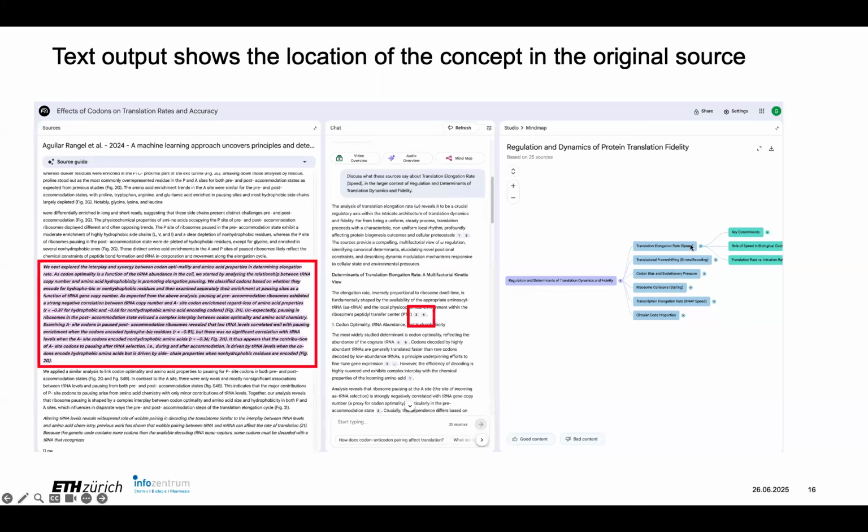So here I've clicked on one of these topics, regulation and dynamics, and I see a summary here, and then I have the citations. When I click on the citation, it goes to that paper and highlights what it used to make that decision. Then me as the user, I can look at it and judge whether I think that summary was correct or not.